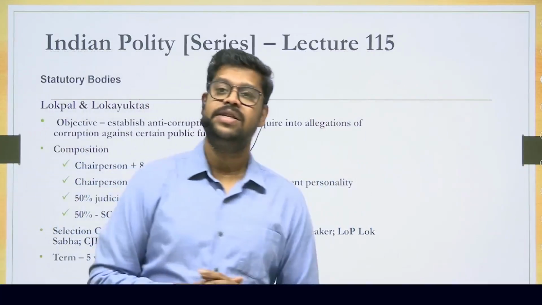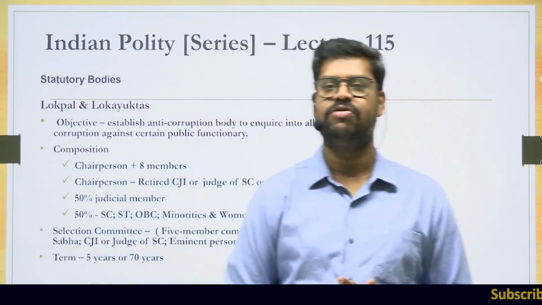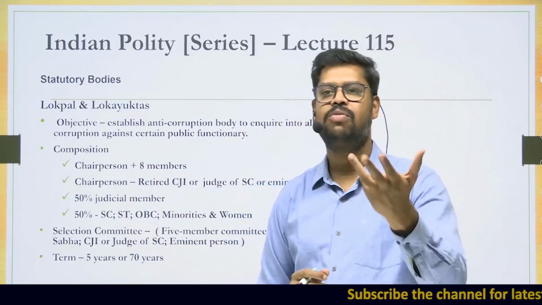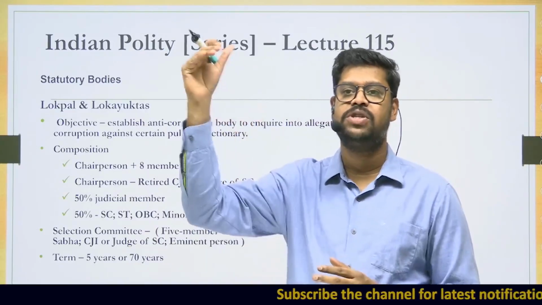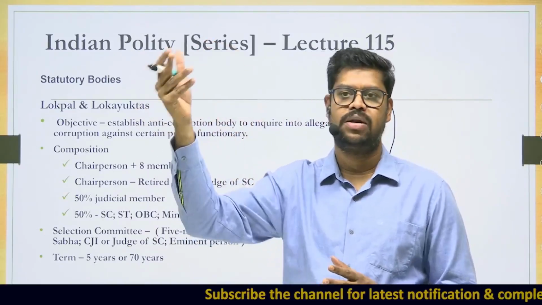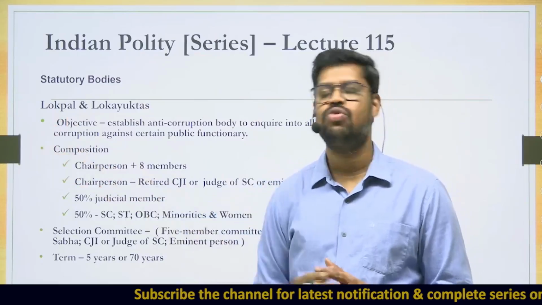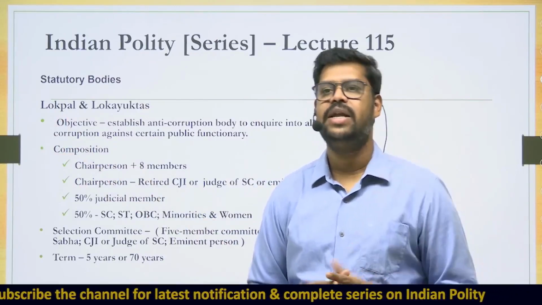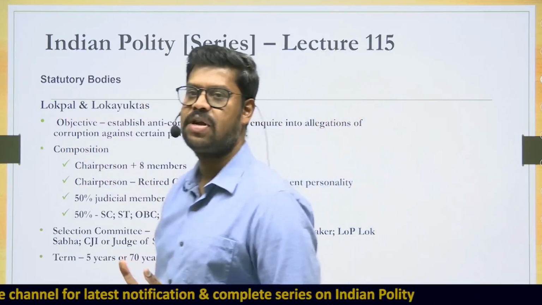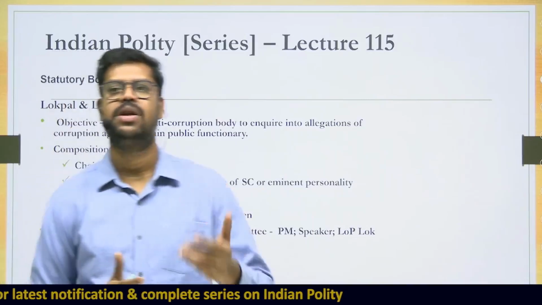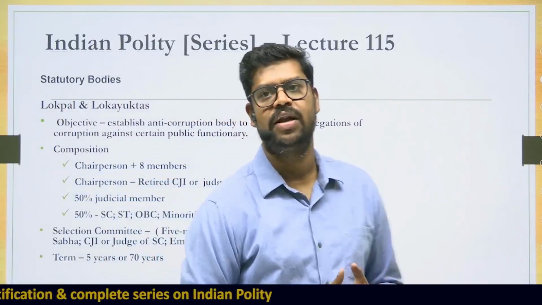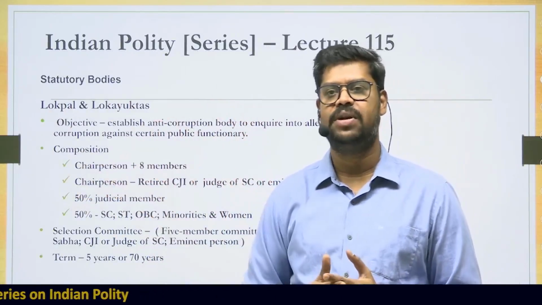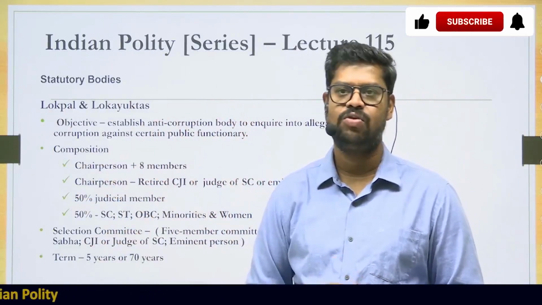Since 1968, based on the recommendation of the first Administrative Reforms Commission, government after government tried to bring in a body called Lokpal, a highest ombudsman. Ombudsman means one who can adjudicate cases or disputes related to corruption matters in the government authorities. The first bill to bring in a body like Lokpal in our country was introduced in 1968. After that, there were eight failed attempts in the parliament. Eight times a bill was introduced, but it was never passed.